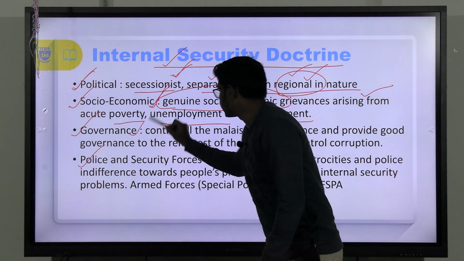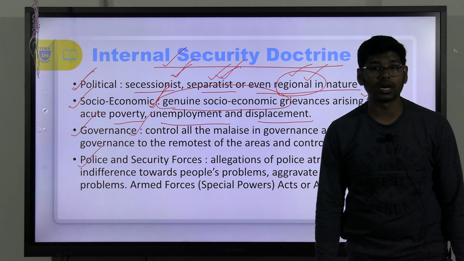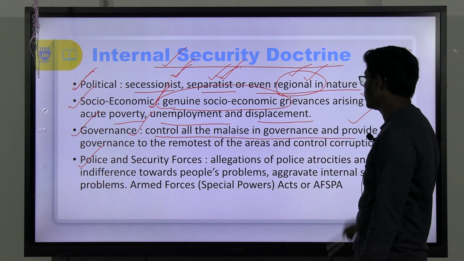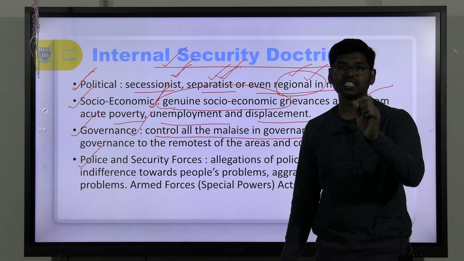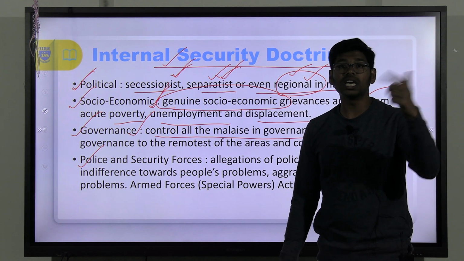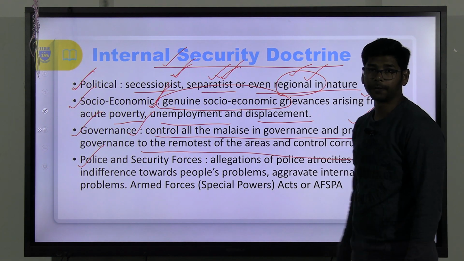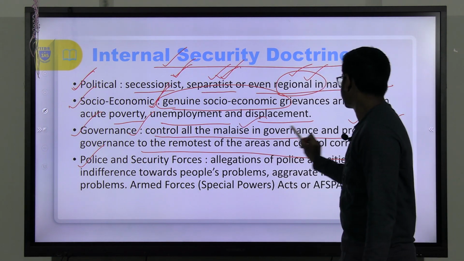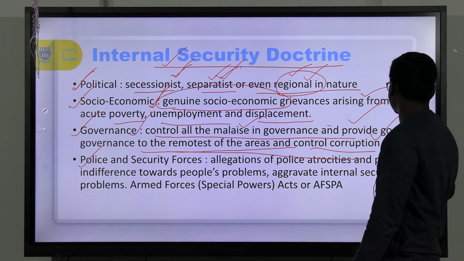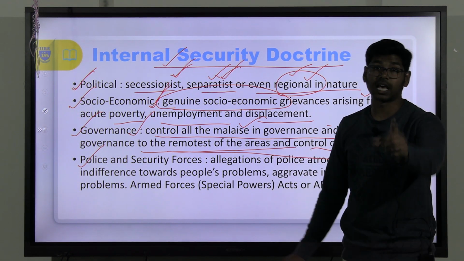In the same way, internal security issues may arise from governance related issues, because of maladministration or bad governance. Good governance is the responsibility of the government we elect, and as per democracy, governance is for the people. So that has to be addressed equally: control all the malice in governance, provide good governance to the remotest areas, and control corruption. This is the responsibility we have. If internal security issues arise because of this, that has to be addressed.